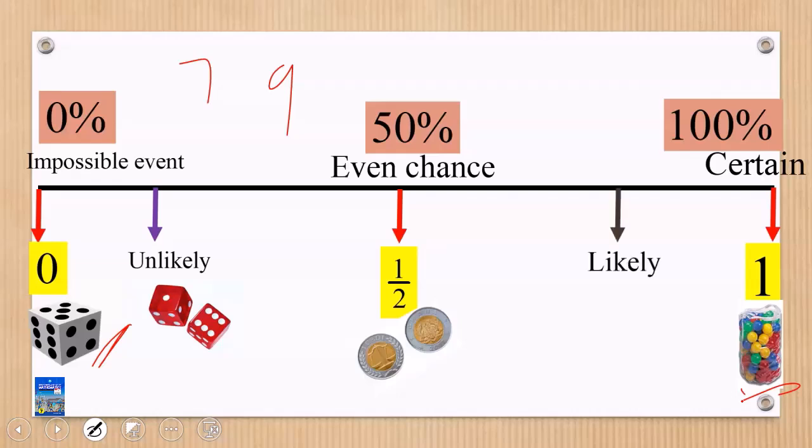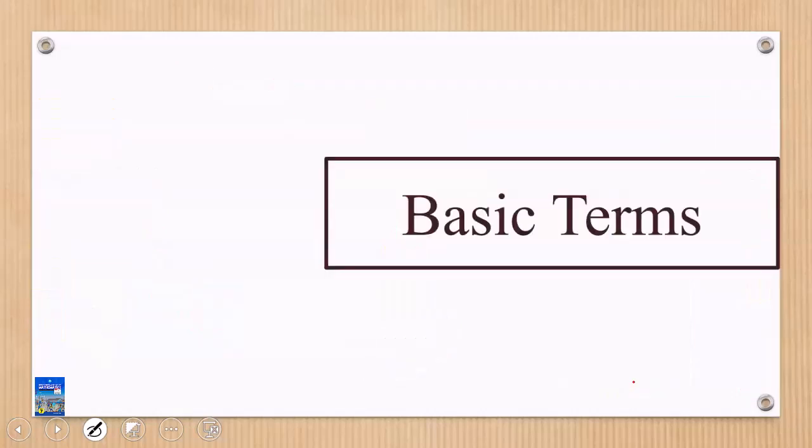Then we have a likely event. It's getting closer to becoming certain, but not exactly so. For example, I have this set of pebbles in a box. Then I say, close your eyes and pick one. There are only 4 in there, and 3 are red, one is blue. What is the chance that when you put your hand in there, you get red? The chance of getting red is so high, so that becomes so likely. But the chance of getting blue is so low. So that is what we call a likely event.